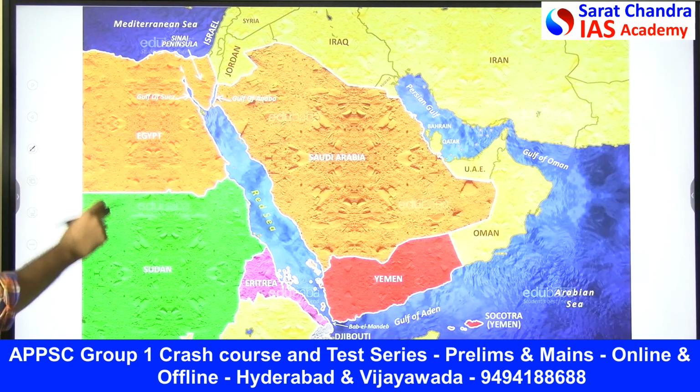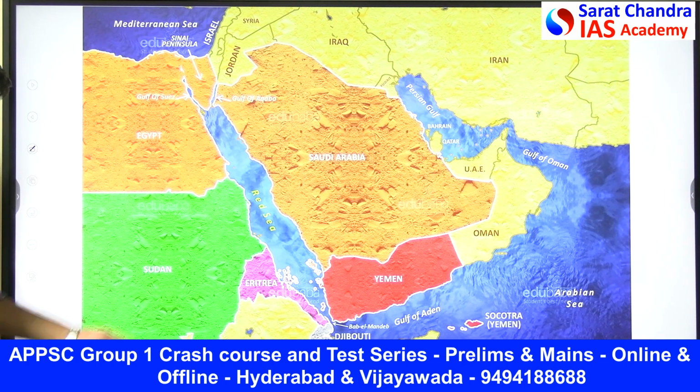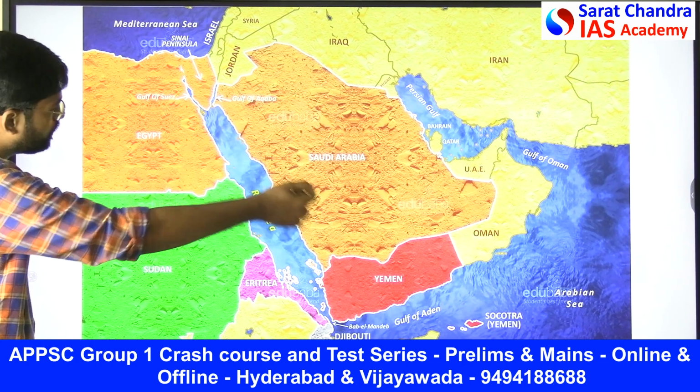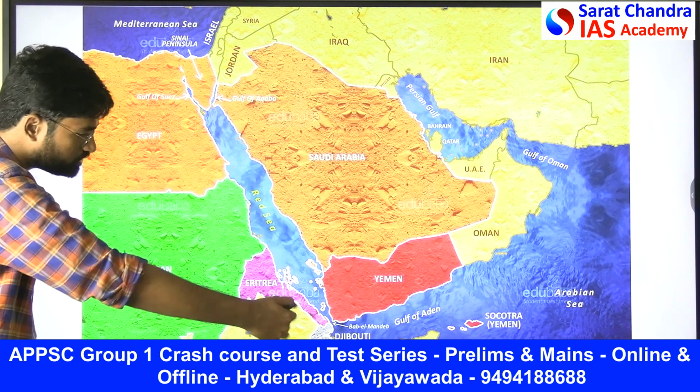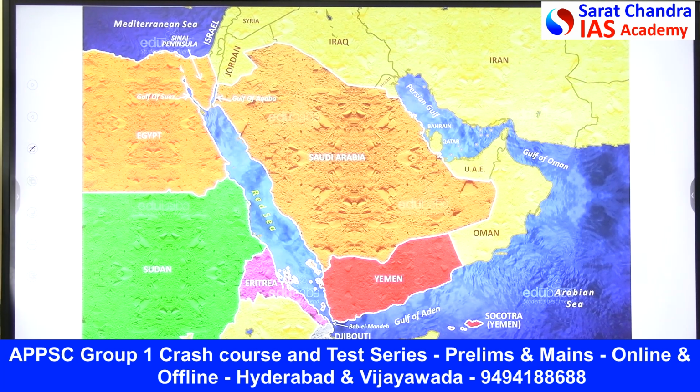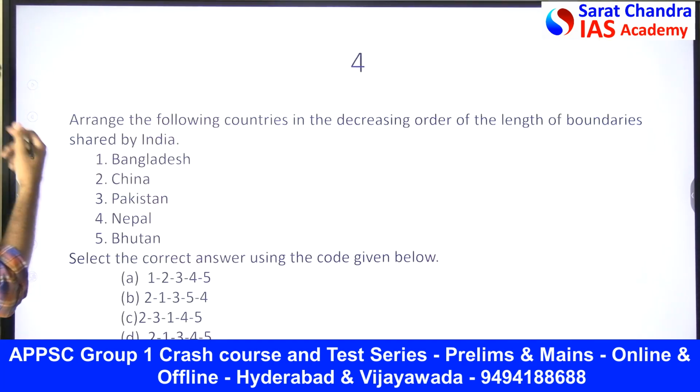Next. See, these are the bordering countries. You can see Saudi Arabia, Yemen, Egypt, Eritrea, Ethiopia, Djibouti. So these are the countries which border the Red Sea.